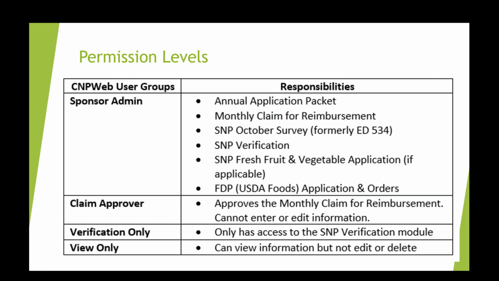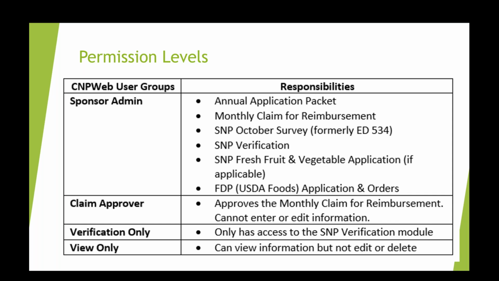Now, when you request access to CNPWeb, we will ask you what your role will be, as there are various permission levels. So we're going to review the permission levels here. The sponsor admin level is really the highest level, if you will, in whichever program your sponsor is participating in. Someone who is assigned sponsor admin permissions can complete information and they can edit the annual application packet.